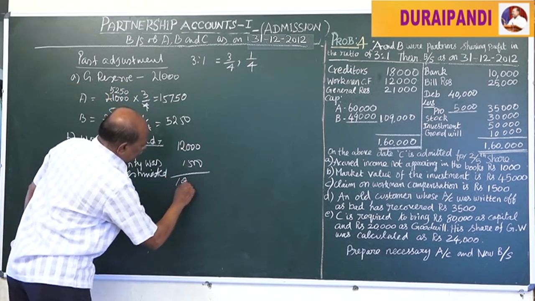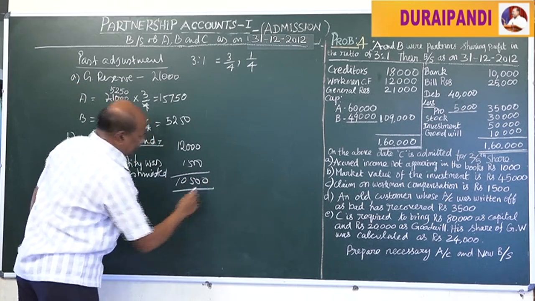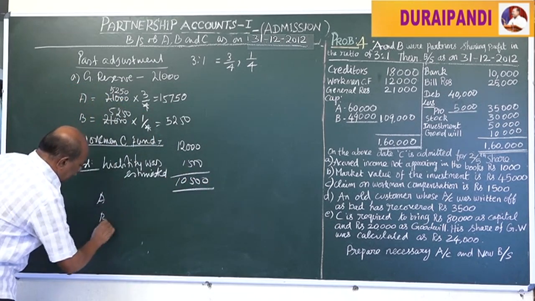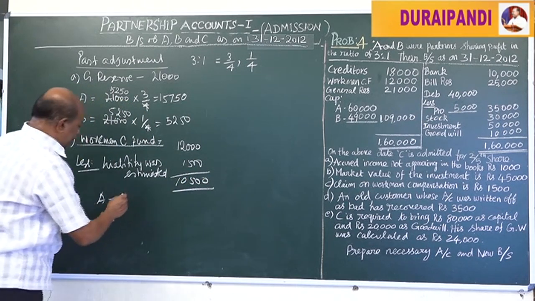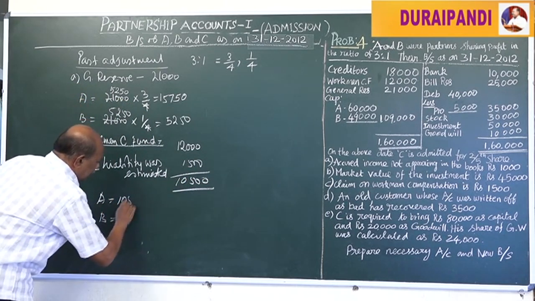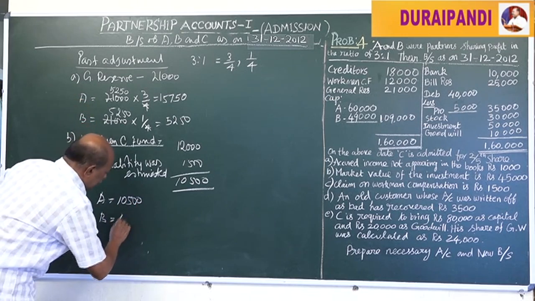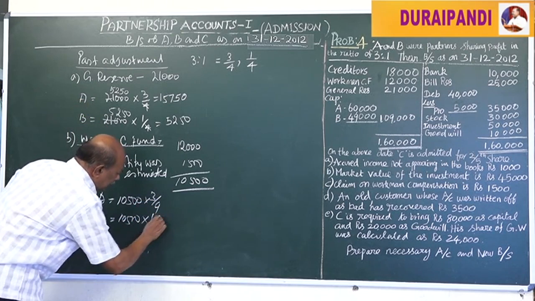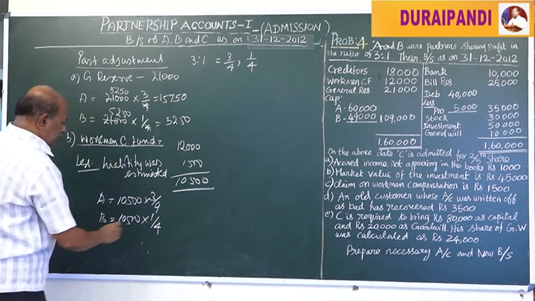The remaining 10,500 should be shared by A and B in their profit sharing ratio, 3/4 and 1/4.